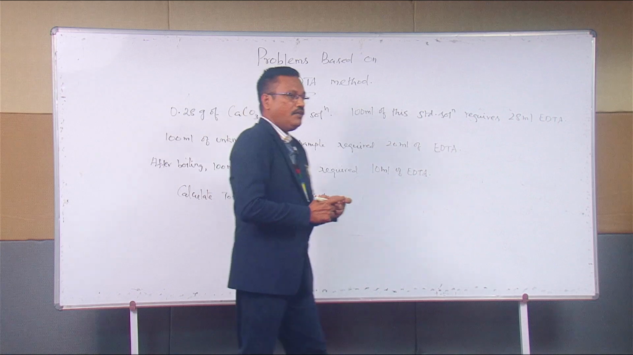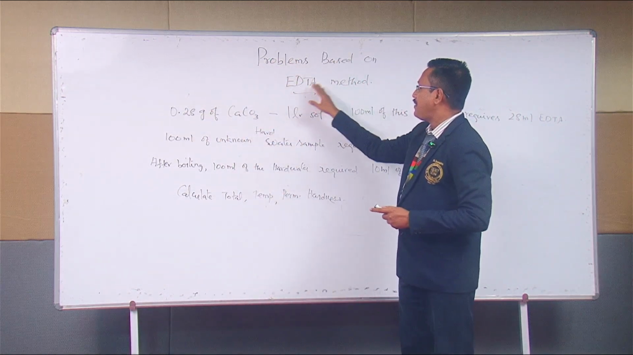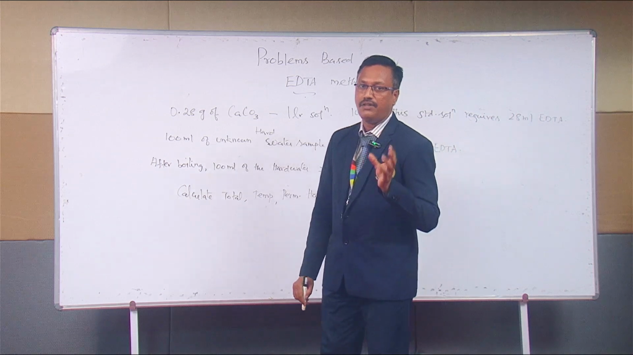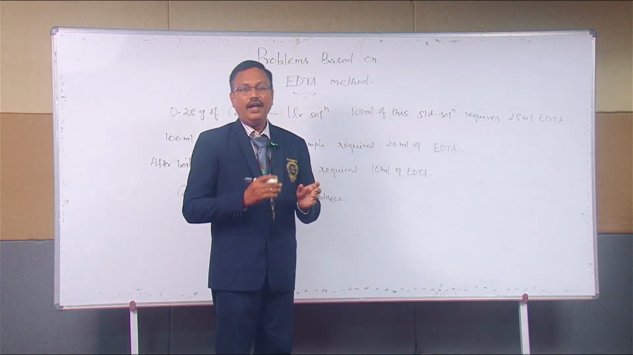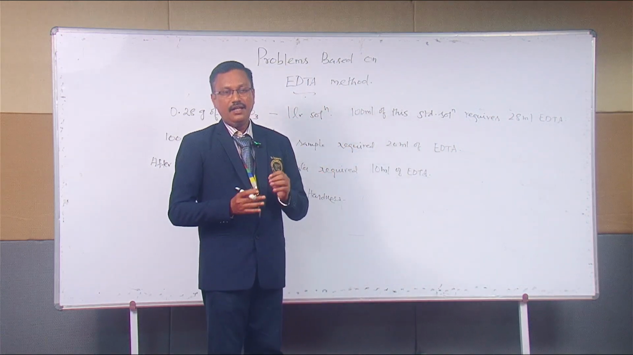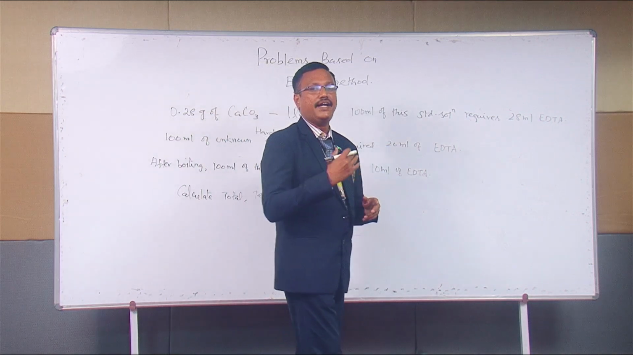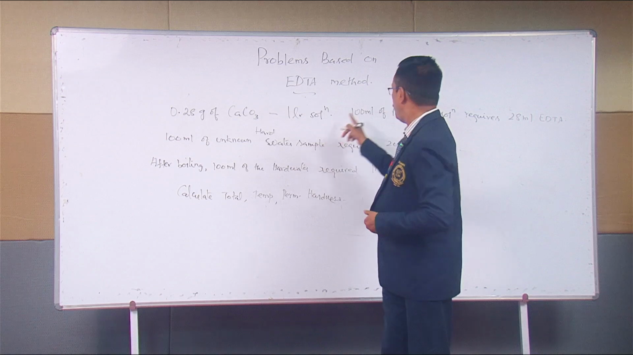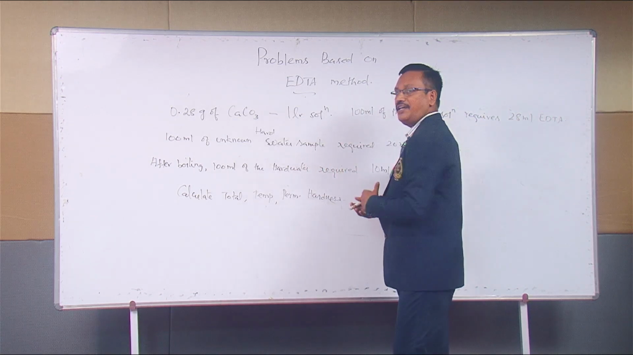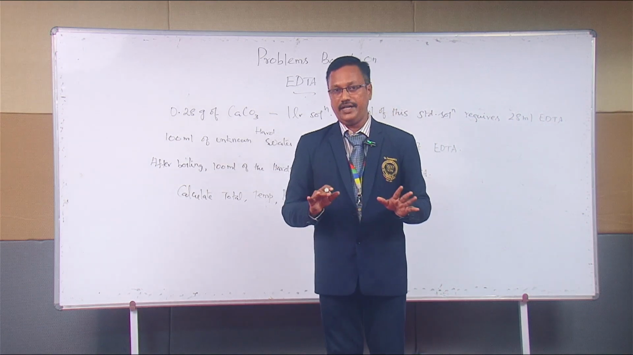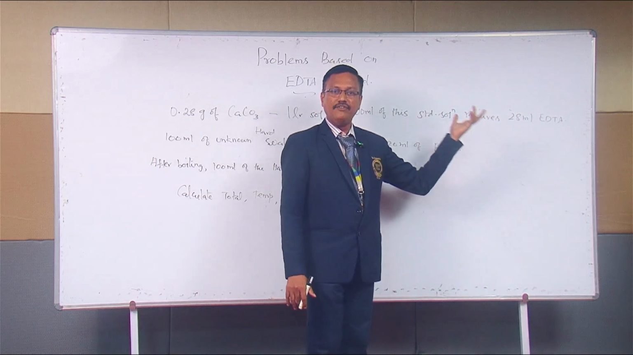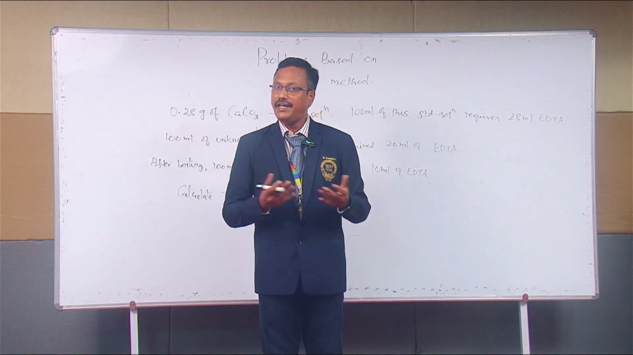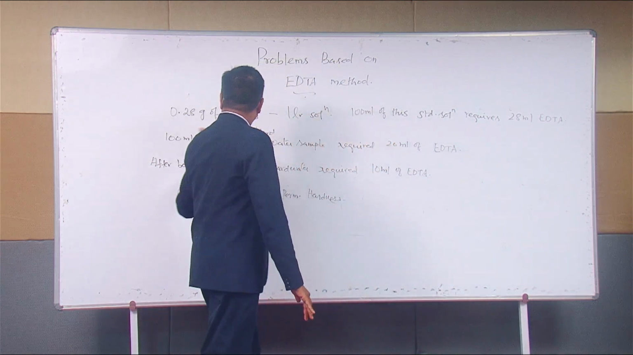Very simple idea. This is a problem based on the EDTA method. I am repeating the question. 0.28 grams of calcium carbonate is taken. It is dissolved in HCl and using distilled water it is made up to 1 liter of solution. 100 ml of this standard solution requires 28 ml EDTA in a titration. It goes without saying, when EDTA versus hard water, we may use ammonia buffer as the additional solution and EBT as the indicator.